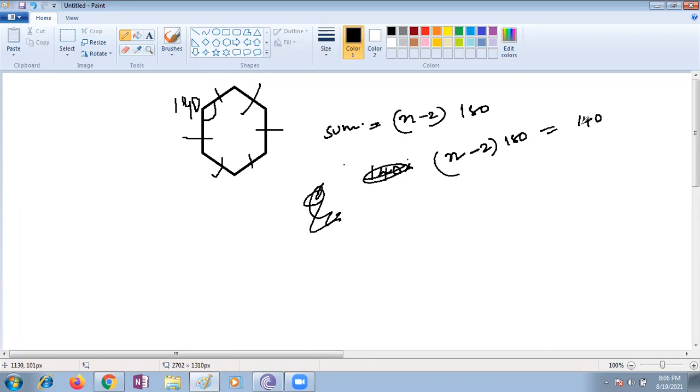How many times 140, we also don't know. 140, 140, 140. Ma'am, I took it like that, but it's not coming. If you substitute like that, you will get only each angle. Ma'am, how can we find the number of sides with only one angle?